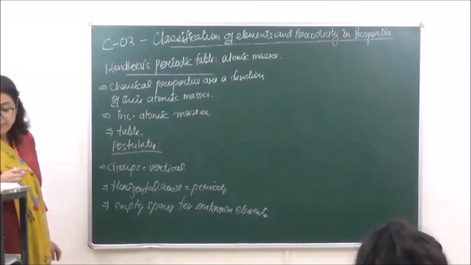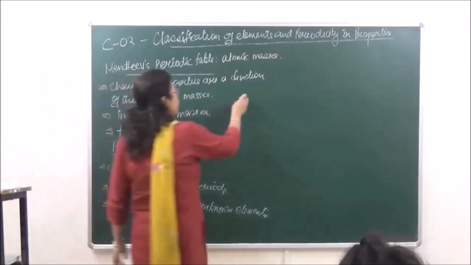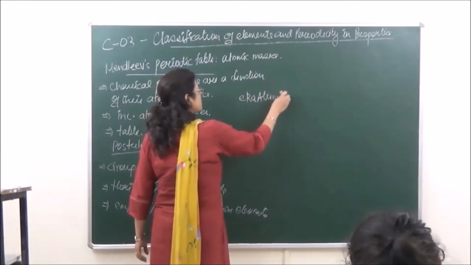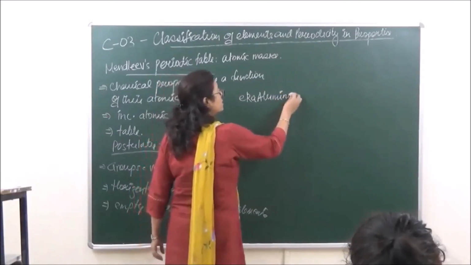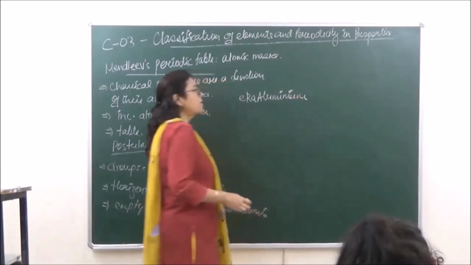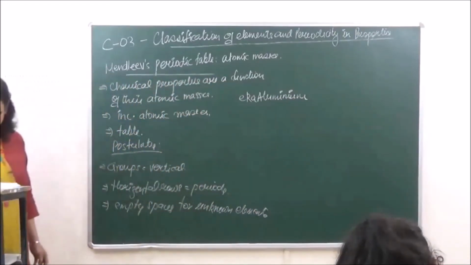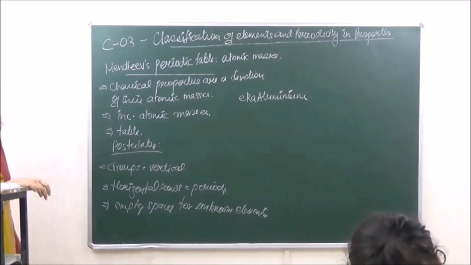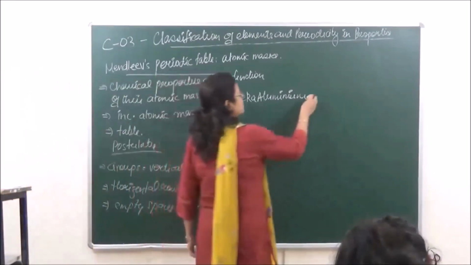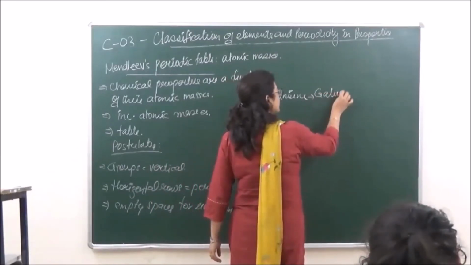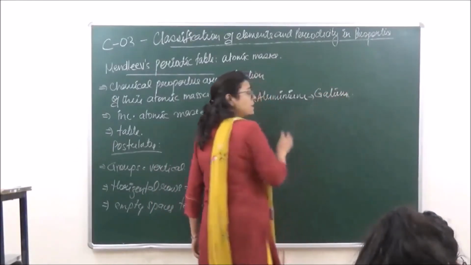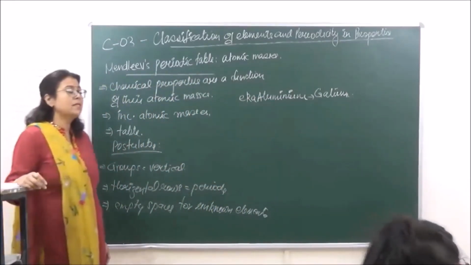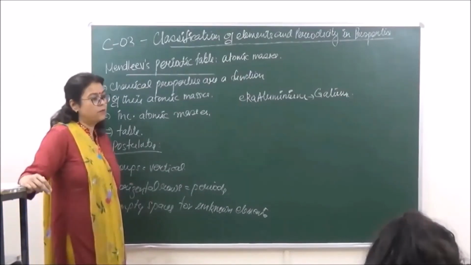For example, he kept a place for an element after aluminium and gave certain properties to this unknown element, and this element was gallium. Later on, it was seen that gallium fitted very well into the space kept by Mendeleev, and secondly, it had the same properties as predicted by Mendeleev.